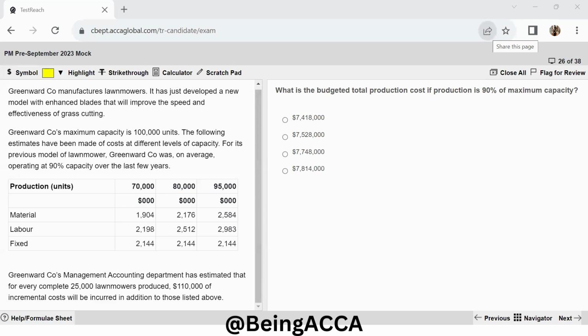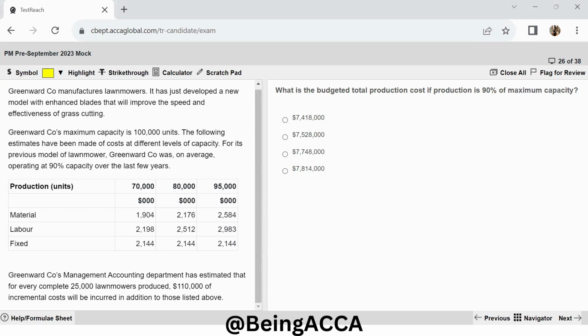This is Dashita Gupta, ACCA affiliate, and in this video we are solving the last question of our section B, PM pre-September 2023 mock, and this is Greenward Company. Greenward Company manufactures lawn mowers. It has just developed a new model with enhanced blades that will improve the speed and effectiveness of grass cutting. Greenward Company's maximum capacity is 100,000 units. The following estimates have been made of costs at different levels of capacity.